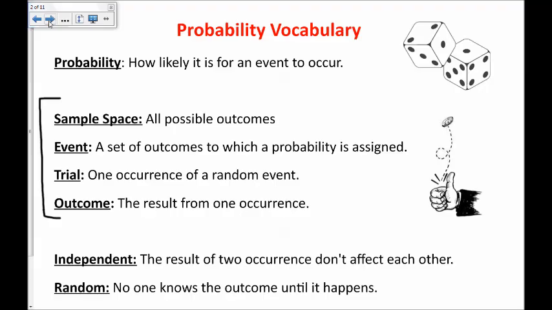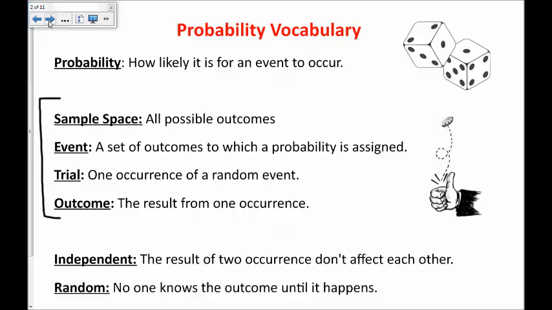My definition for probability is how likely it is for an event to occur. The sample space is all possible outcomes. So with the example of rolling 2 dice, the sample space would be the numbers 2 through 12, because that is the set of all possible outcomes.